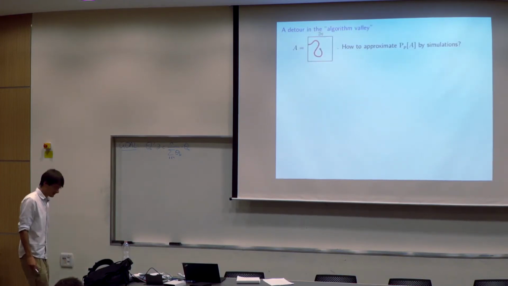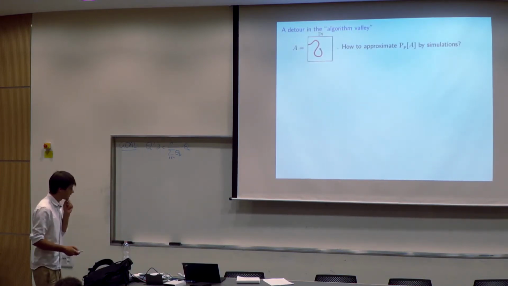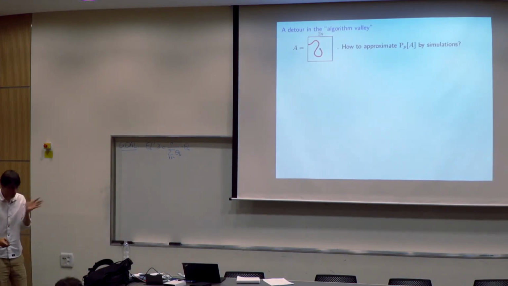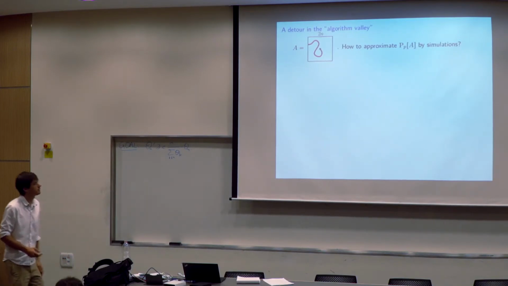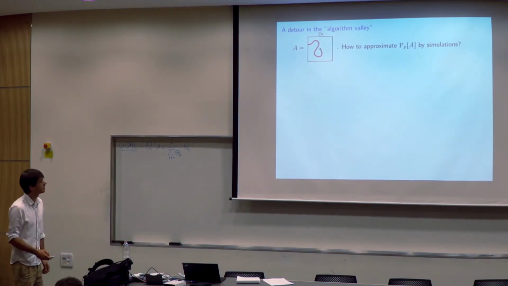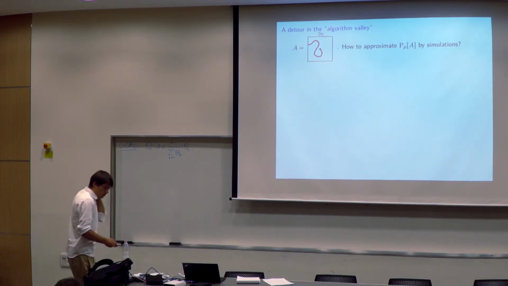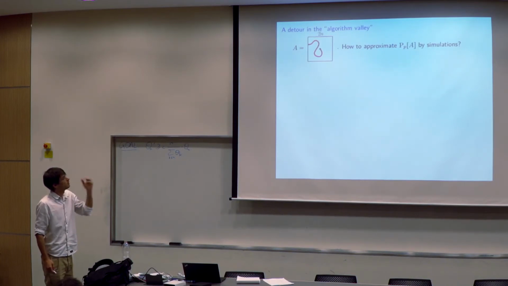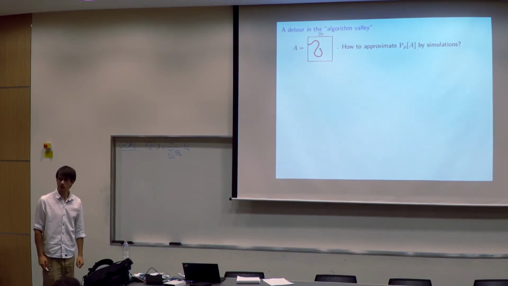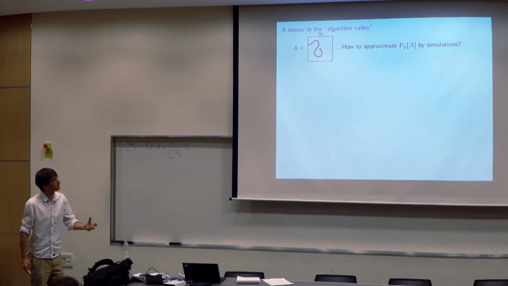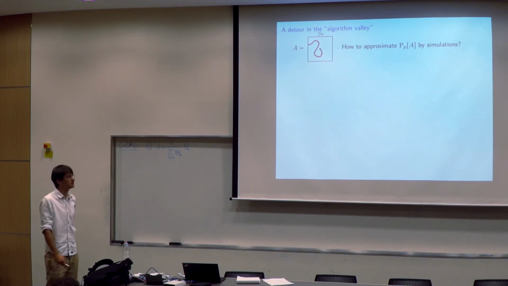So, okay. As I said, now to prove this, we will not stay in percolation world. I just want to go into the algorithm, a little bit closer to the computer scientist, and ask a different question, something which is a priori completely unrelated to our problem. We look at this event and ask ourselves: how would you try to approximate the probability of this quantity on a computer?